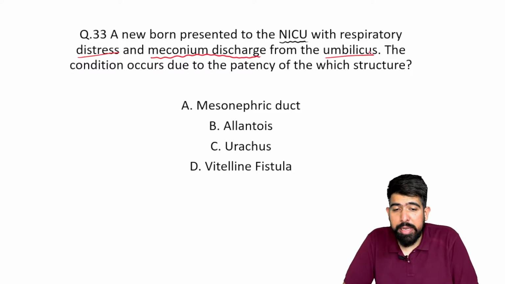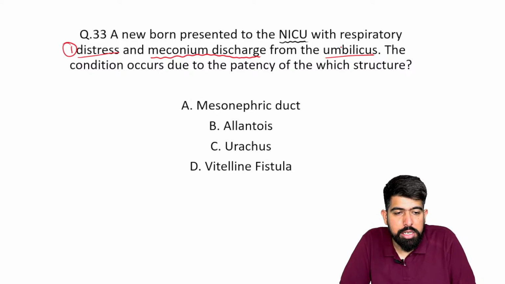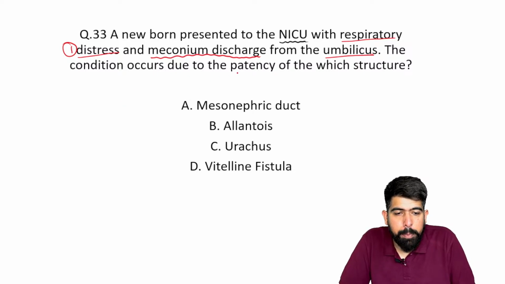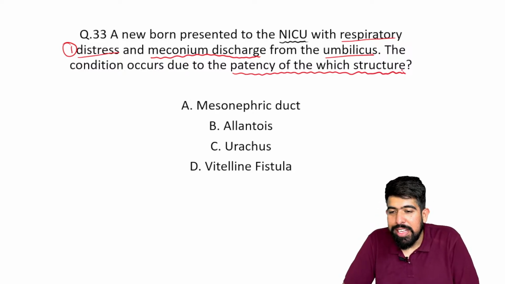Now two things are given. The first clinical feature is respiratory distress. The second is that meconium is getting discharged from the umbilicus. The condition is due to the patency of which structure? So this is also embryology, right?